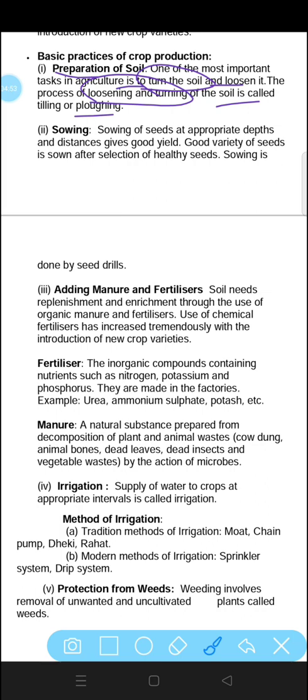Second step is sowing. Sowing of seeds at appropriate depth.